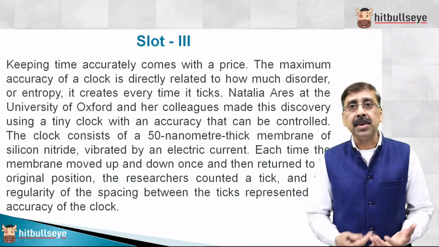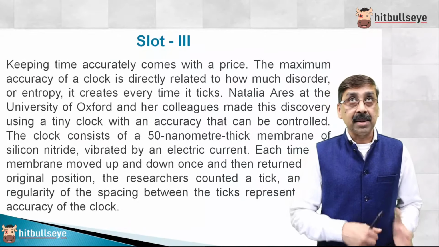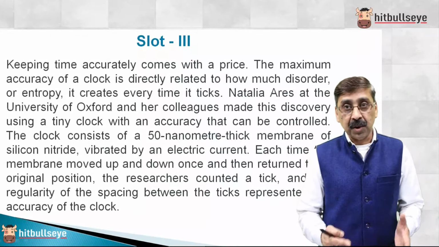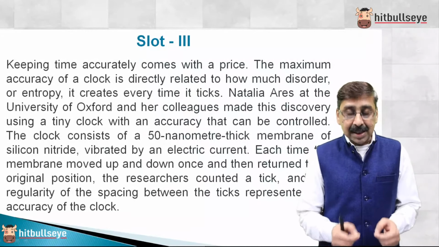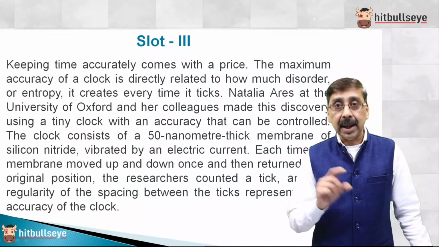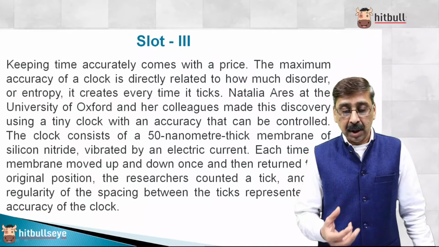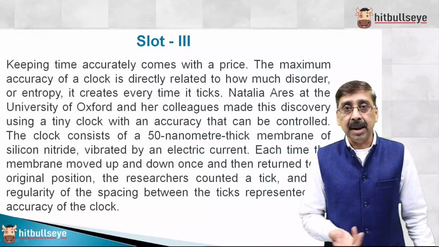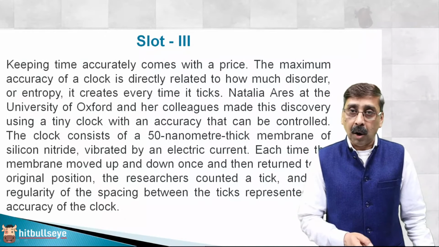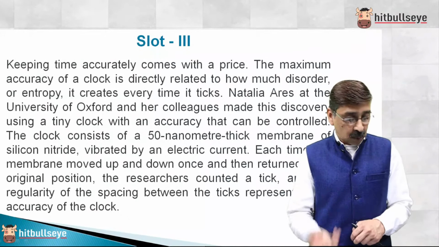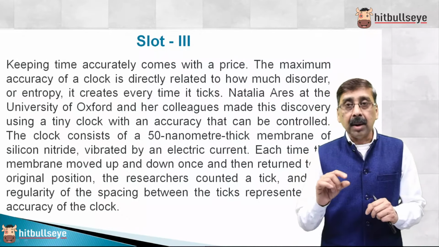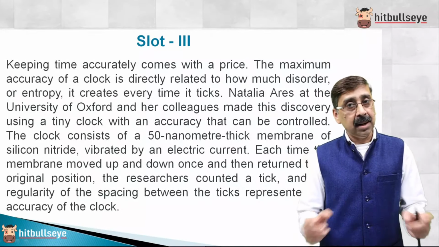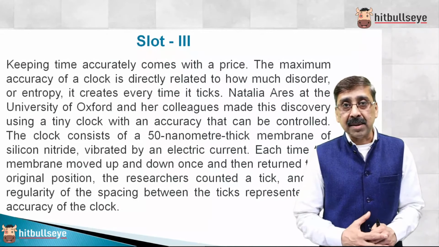The passage moves around this only. The author says that it doesn't imply that we should stop measuring time, or that some clocks are efficient and some are not. This is not the case. Most things are universal, but they haven't tested this particular hypothesis that every ticking of the clock will produce entropy, because earlier clocks were based on sundials and sand clocks. There will not be entropy; these clocks will not increase entropy. Atomic clocks, mechanical watches, quartz clocks all have this ticking pulse to generate time and measure seconds. So whenever a tick is there, a pulse is there, heat would be there, and entropy will increase as a result.